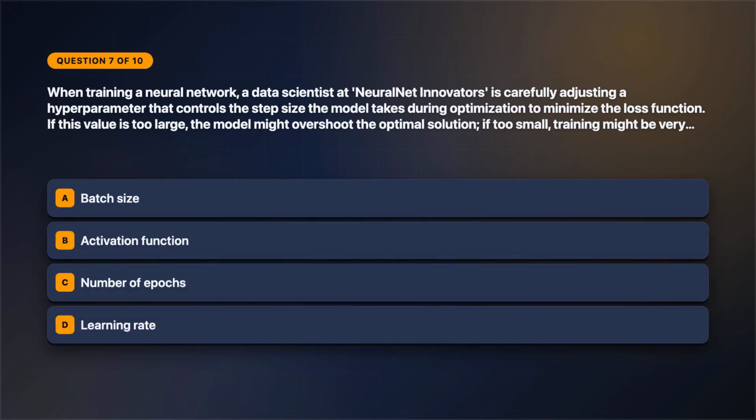Now, question 7 is up. When training a neural network, a data scientist at Neural Net Innovators is carefully adjusting a hyperparameter that controls the step size the model takes during optimization to minimize the loss function. If this value is too large, the model might overshoot the optimal solution. If too small, training might be very slow. What is this hyperparameter called? Select one answer. Review the answer choices on screen.